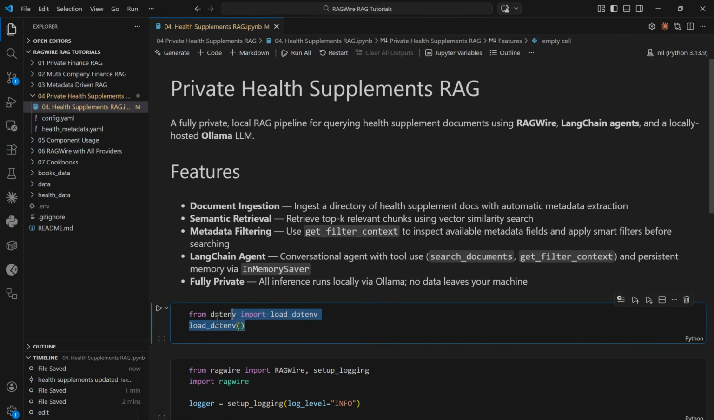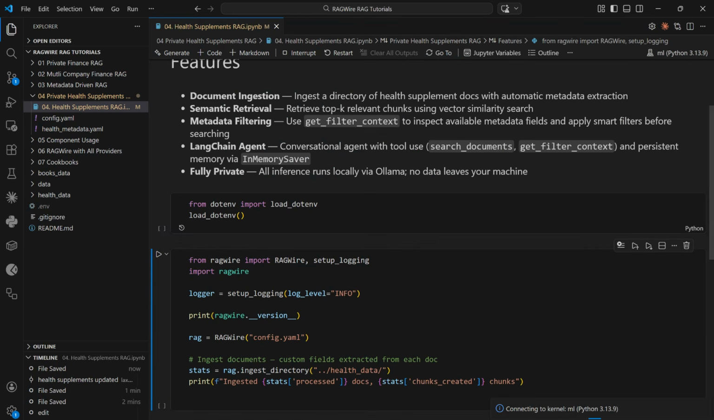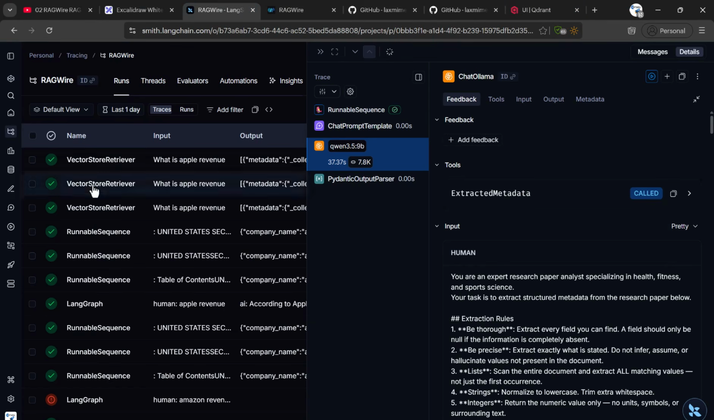First of all, we need to make sure we set our environment variables so that we can track our project in LangSmith. So we are going to load our environment variables. Our project will be tracked here at LangSmith. This is where we are going to get all the tracking.